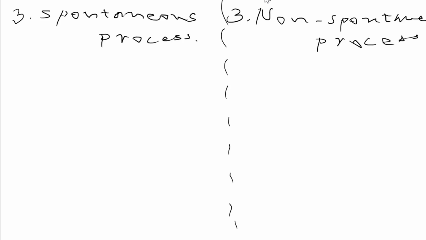But a spontaneous process proceeds by itself, continuously, without any external support. And for a non-spontaneous process, we need external support, and that is continuously needed. Do remember. Like for flow of water from a lower height to a higher level, we need a motor.